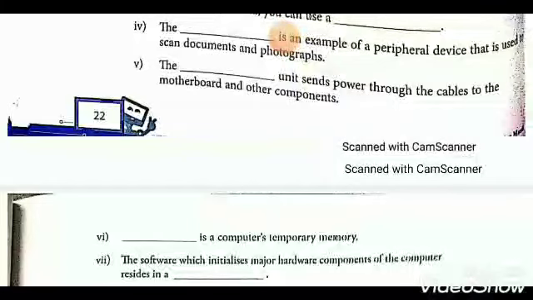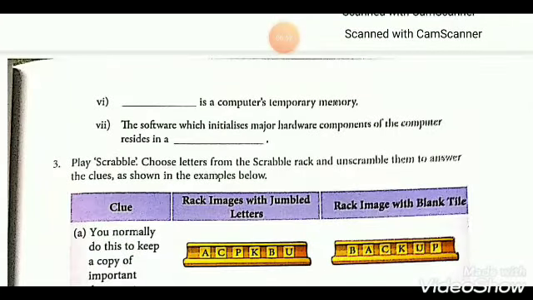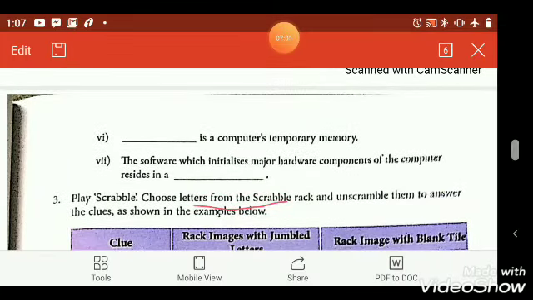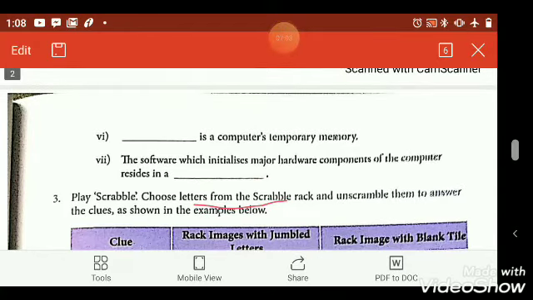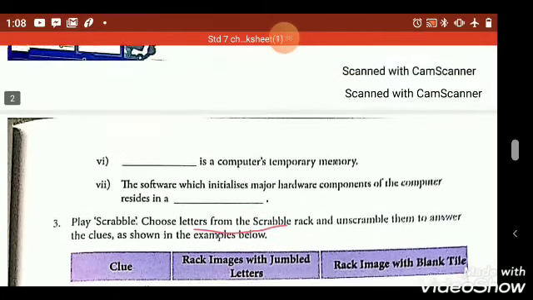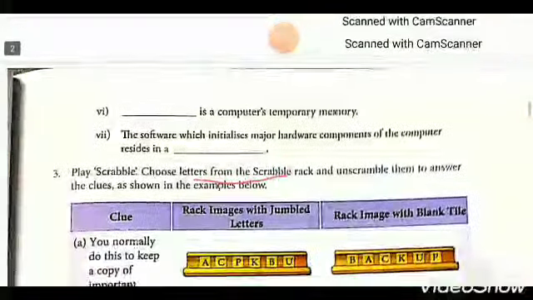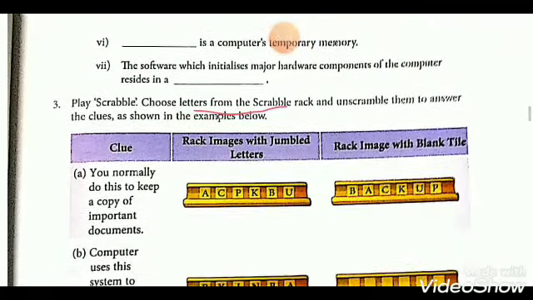Filling the blanks is a computer's temporary memory. Who is the temporary memory of computer? So your answer is RAM. Next, the software which initializes major hardware components of the computer resides in a filling the blanks. So your answer is BIOS.